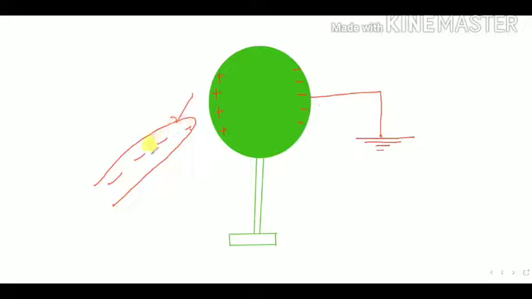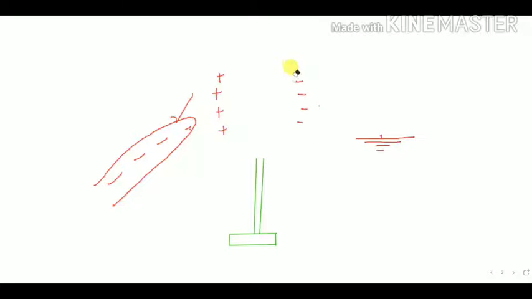Because of the repulsion and the development of potential, these negative charges will move to the ground. Now after that you can disconnect the wire. So there are no negative charges here.